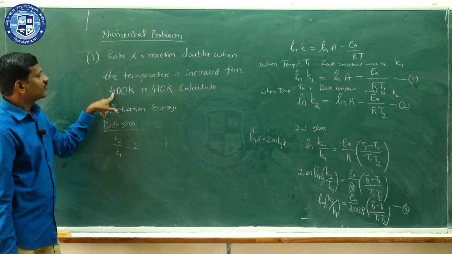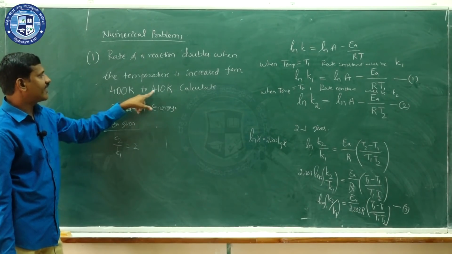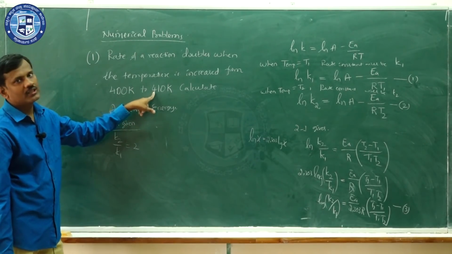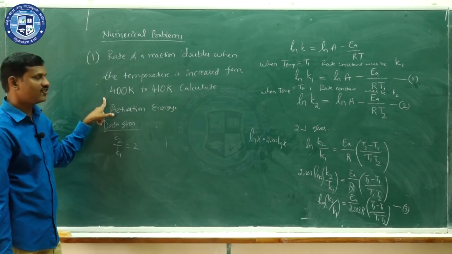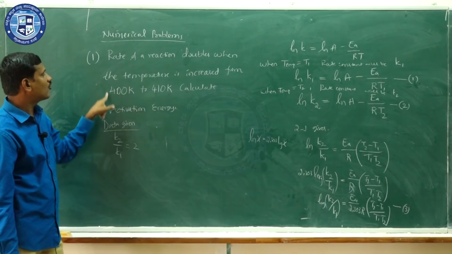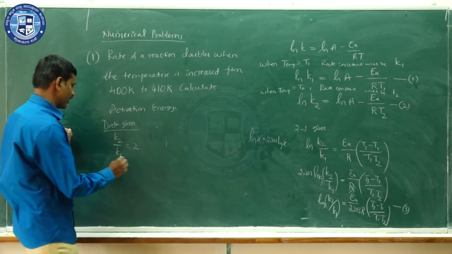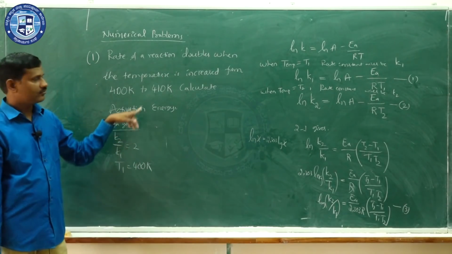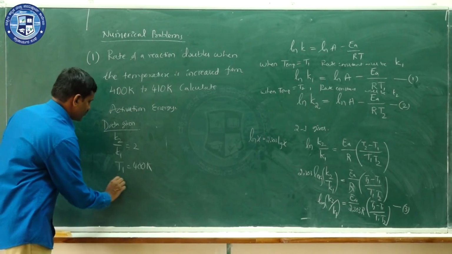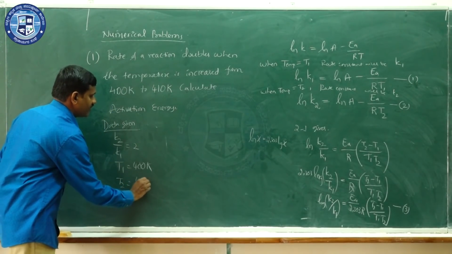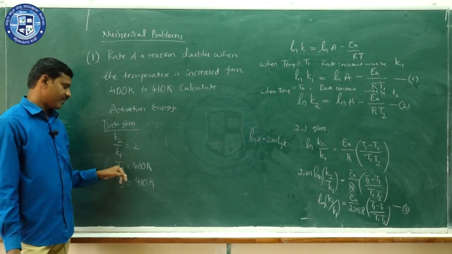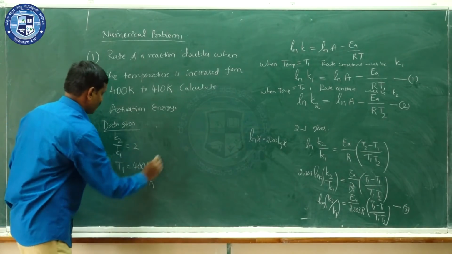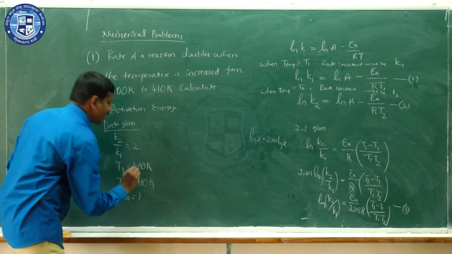Then the temperature is given, 400 Kelvin and 410 Kelvin. Remember this: the higher temperature is T2 and the lower temperature is T1. So you have to take 400 Kelvin as T1, and the higher temperature is T2, that is 410 Kelvin. So T1 is 400 Kelvin, T2 is 410 Kelvin. Okay. Then you have to calculate the activation energy.